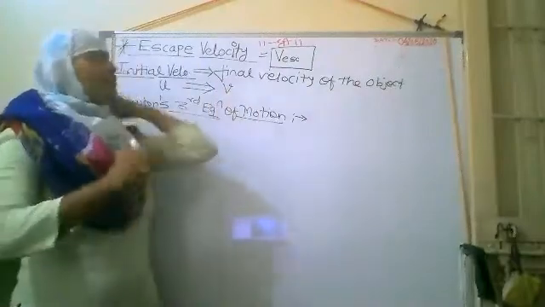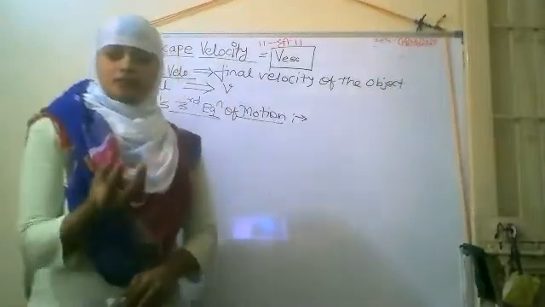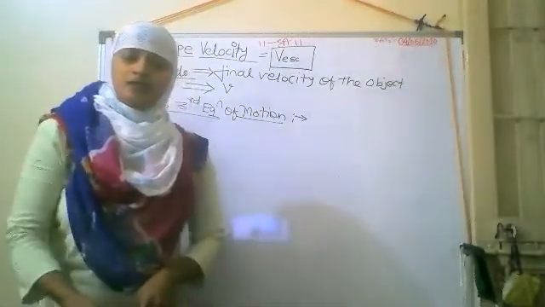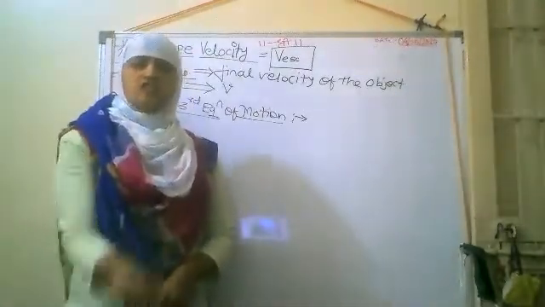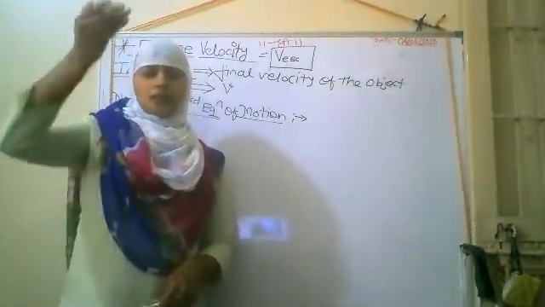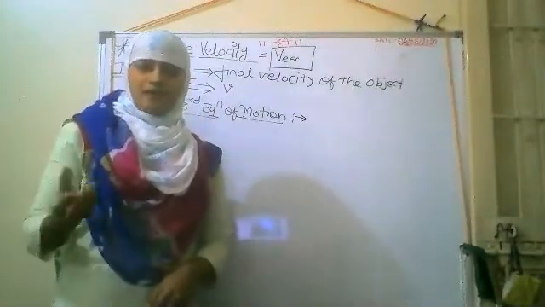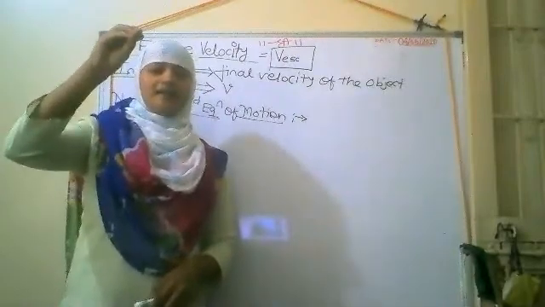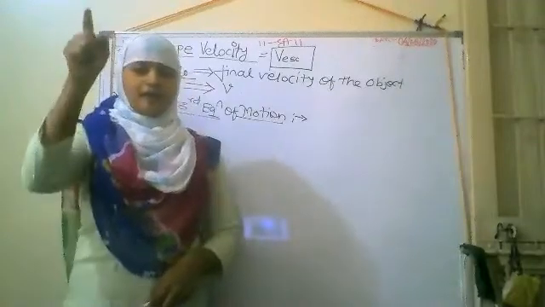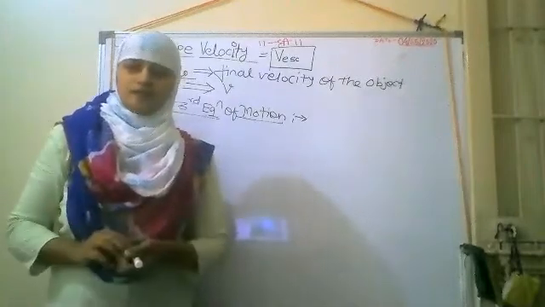To understand the escape velocity, we have to perform one activity. We have to play with a stone. We take a stone in our hand and throw it into the sky. The more force we apply, the more initial velocity we provide. As it goes in the upward direction, due to the continuous downward pull of earth's gravity, it will attain some height, remain at that point for a fraction of a second, and again due to the continuous downward pull it comes back towards the earth's surface.